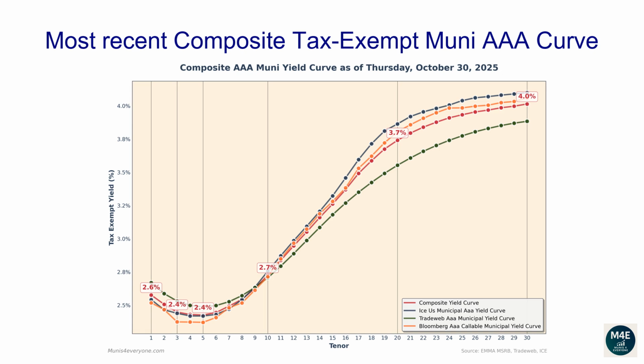The one-year composite tax-exempt yield is 2.58%. The two-year yield is 2.51%. The three-year yield is 2.45%. The 5-year yield is 2.43%. The 10-year yield is 2.73%. The 20-year yield is 3.74%. The 30-year yield is 4.01%.